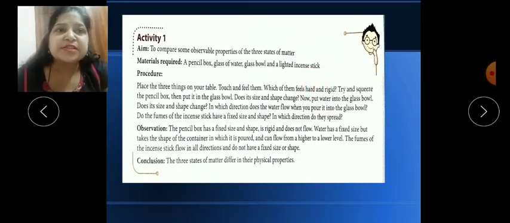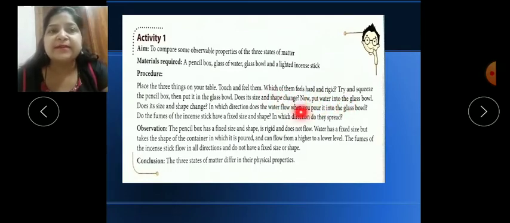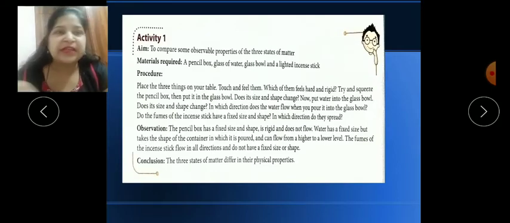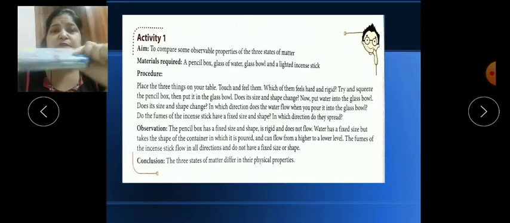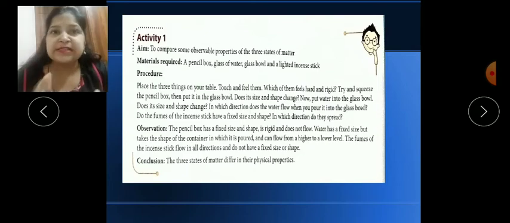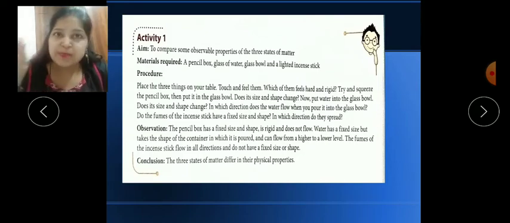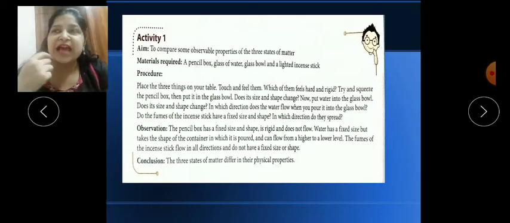Now what is the procedure? We can touch them, we can feel them, we can see which of them feels hard and rigid. Based on their rigidity and hard appearance, we can see that the pencil box, as I am showing here, is a solid. The glass of water is a liquid state. The glass bowl is solid. And the lighted incense stick is a gaseous state.